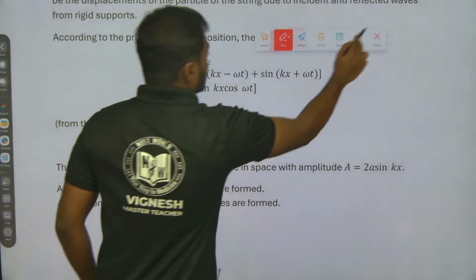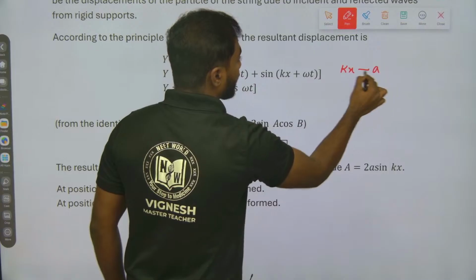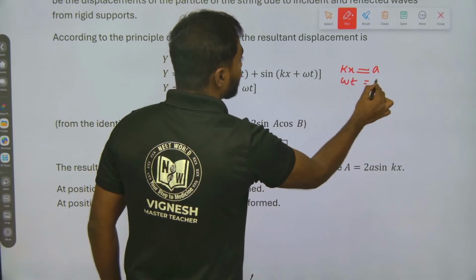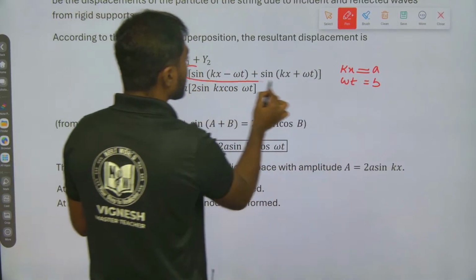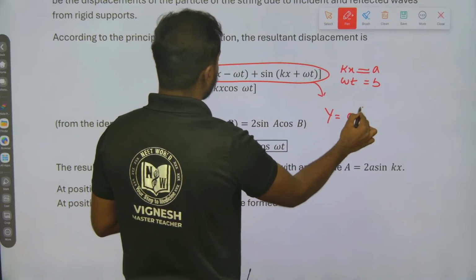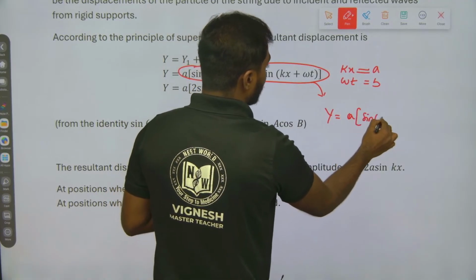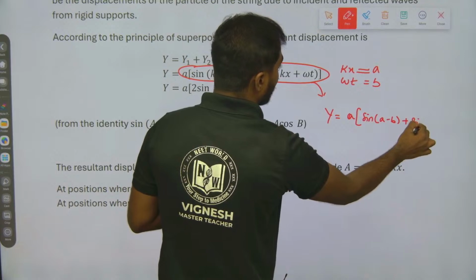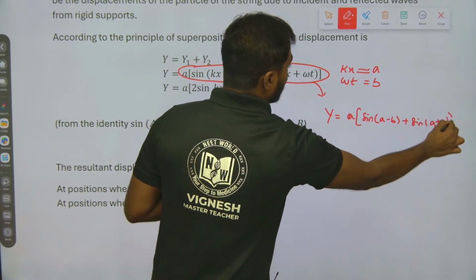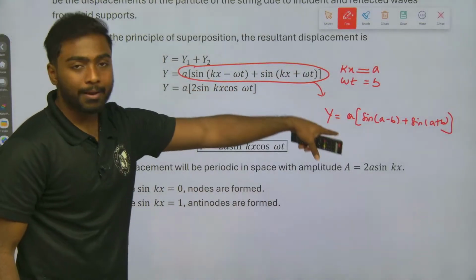Let me take kx as a and omega t as b. So I can write this equation as y equals a times the sum of sine of a minus b plus sine of a plus b, that is kx minus omega t and kx plus omega t.